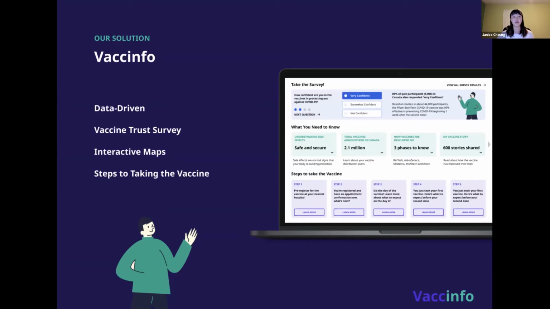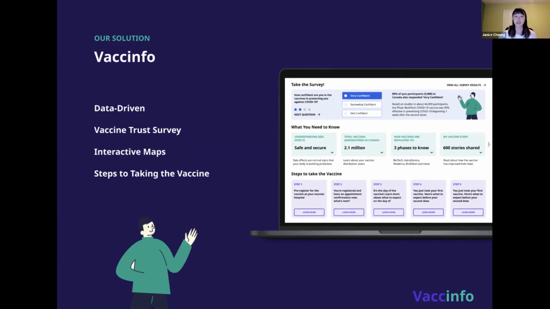So our solution actually focuses on 4 primary functions of the application. The first one is that it's science-driven. We research peer-reviewed studies, and every part of the design is intentionally data-driven and based on facts and data sets that are sourced and updated regularly.